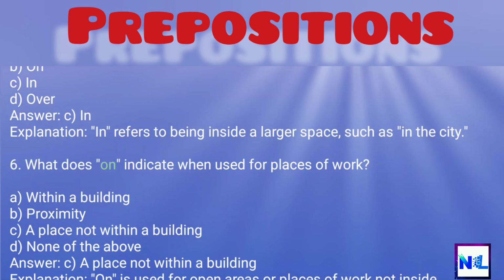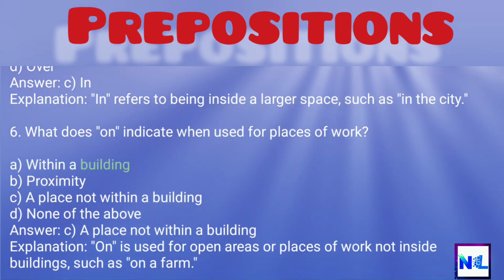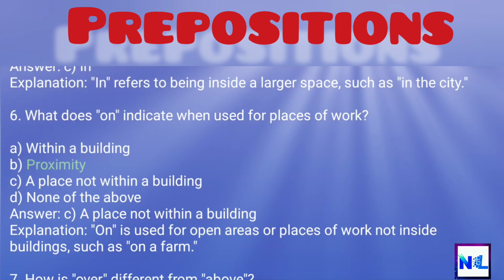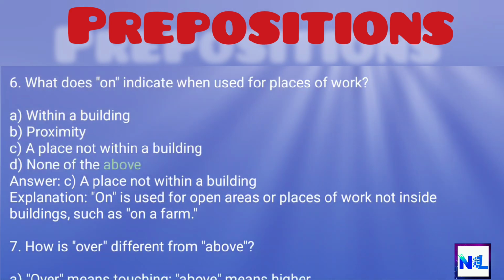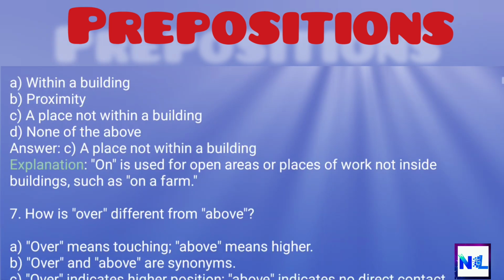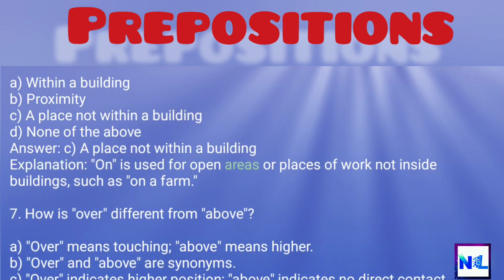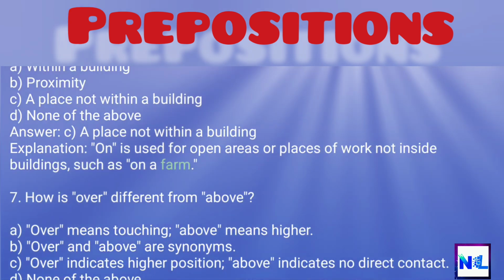6. What does on indicate when used for places of work? A. Within a building. B. Proximity. C. A place not within a building. D. None of the above. Answer. C. A place not within a building. Explanation. On is used for open areas or places of work not inside buildings, such as on a farm.